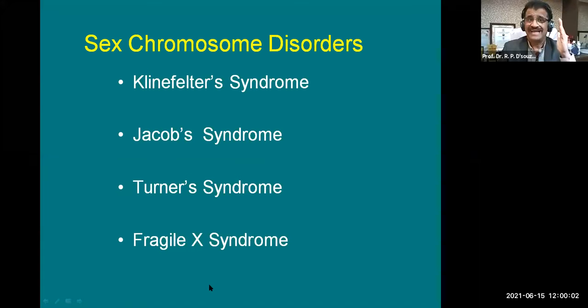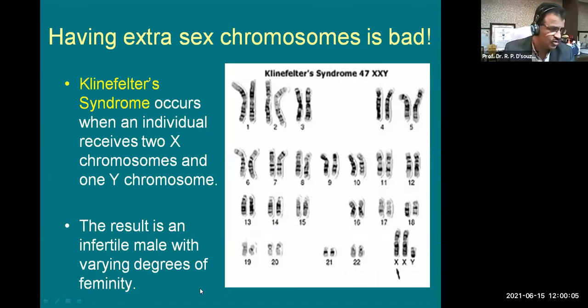I'll come to Klinefelter syndrome. This Klinefelter syndrome was discovered by Harry Klinefelter, so Klinefelter is the surname of that scientist. It occurs when an individual receives 2 X chromosomes and 1 Y chromosome. Now you see at the bottom of this image, in the karyotype, there are 3 chromosomes instead of 2, in the 23rd pair, which is for sex chromosome. So instead of 2X or 1X and 1Y, there are 2X and 1Y. Since there is Y, this is a male, but a male with 1 extra X.